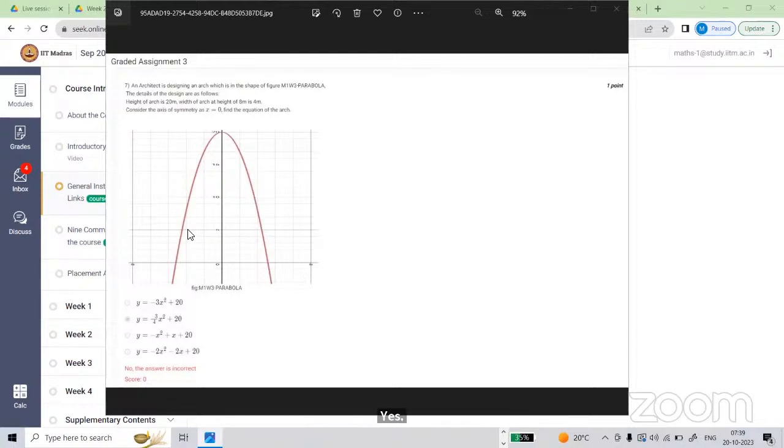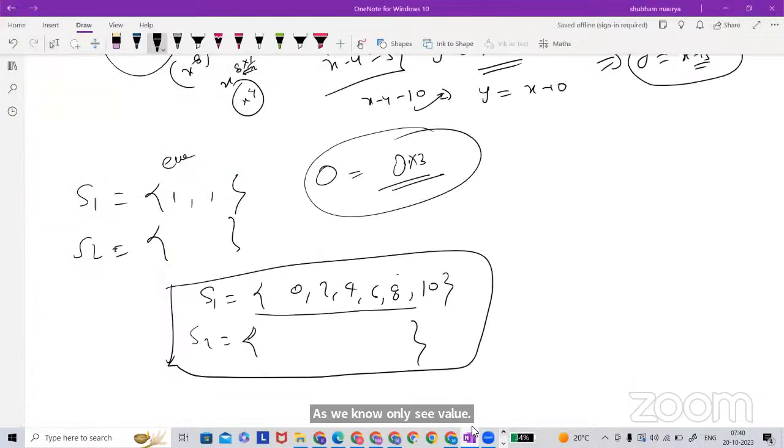What is the width? Width means this distance. No, I think we have to find x when y equal to 8. As per my understanding, y equal to 8, then we have to find the value of x. But we don't know the values of a and b, as we only know the c value.